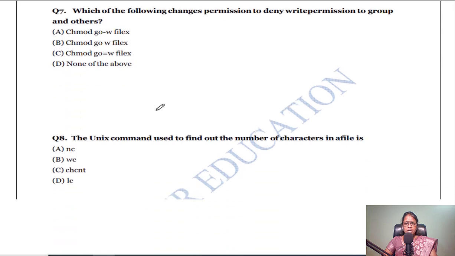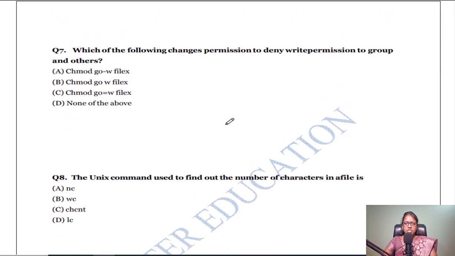The next question, which of the following changes permission to deny write permission to group and others? So if I want to give some permission to others, I can use chmod. Chmod is a command which is used to give the permissions to others. Chmod you can give for users, group and others. Okay, so here they ask which command is used to deny the permission. Deny means you have to remove the permission. Remove the permission, write.